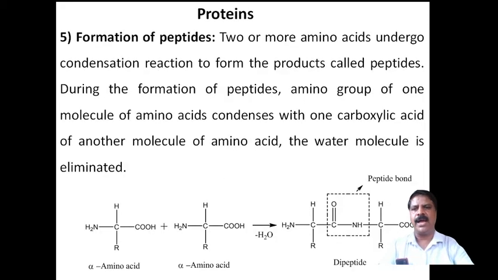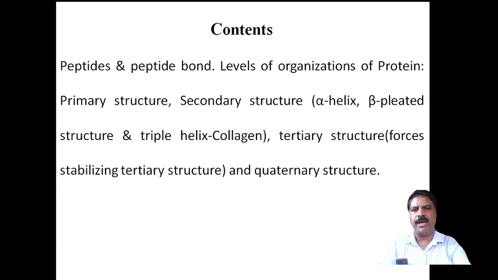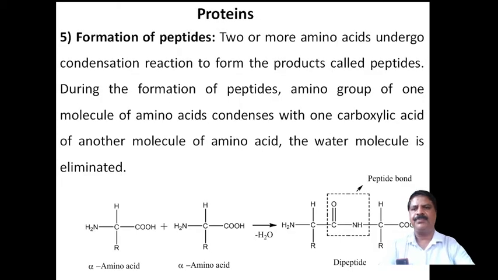Now first I have to come to the formation of peptide bonds. What is meant by formation of peptide bonds? Here two or more amino acids undergo a condensation reaction to form a product called peptides.